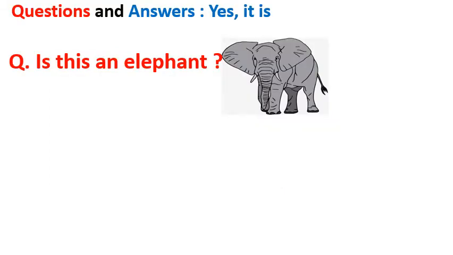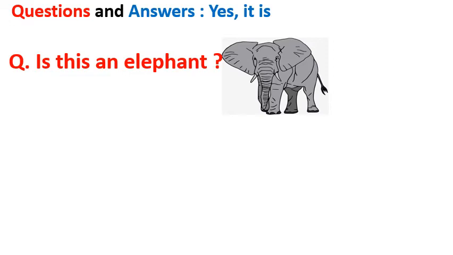Children, when we are sure about something, or when we are positive about something, or when we are right or correct about something, we say yes. Y-E-S. Yes. Yes means sahi. Okay, let's practice some examples now. Questions and answers. So now let's see how we answer questions with it.